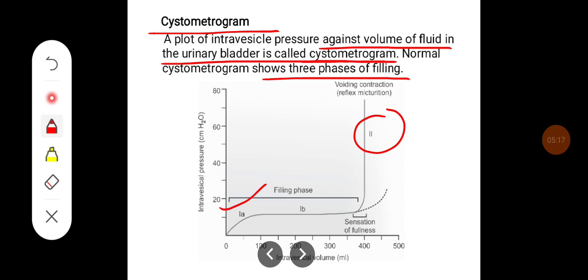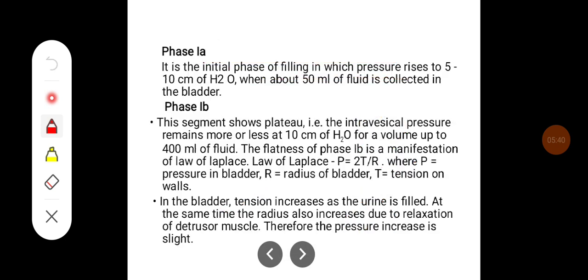Then in phase 1B, the pressure remains constant. There will be a plateau until the volume reaches up to 400 ml, from where the intravesical pressure tremendously increases, and that leads to widening of the urethra. That is, it initiates the micturition reflex.